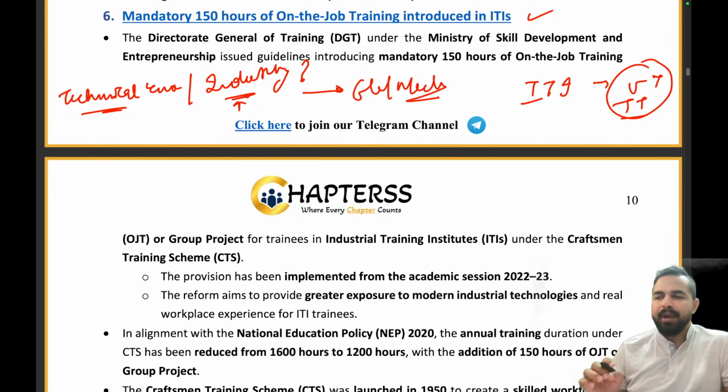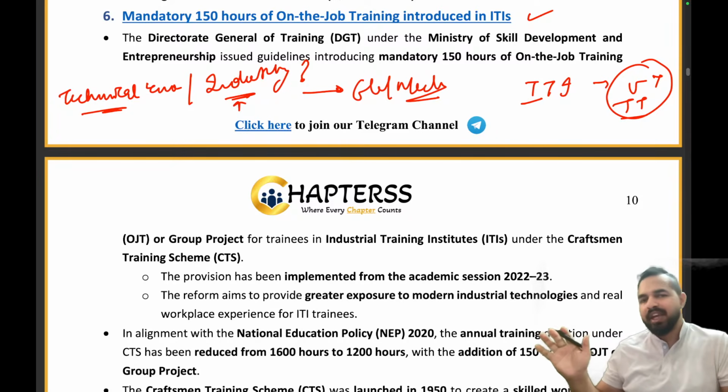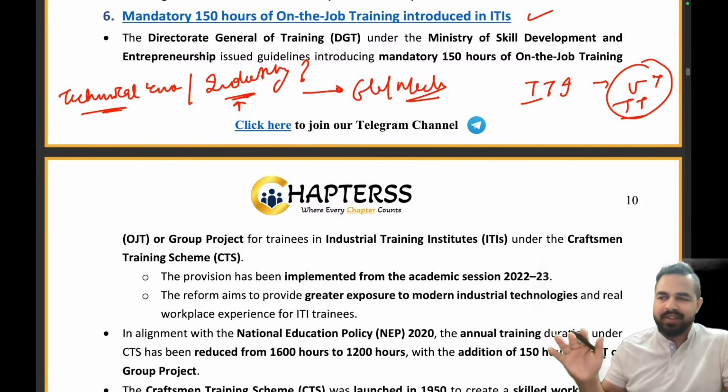Let's take an example, my dear friends. Let's take an example that there is a student who wants to learn cricket. Right now IPL is going on. I believe that most of the people are focusing on their studies, keeping aside their urge to watch the IPL matches. I know that you are really good cricket fans, but again we have to ensure we are focusing more on the studies, right?